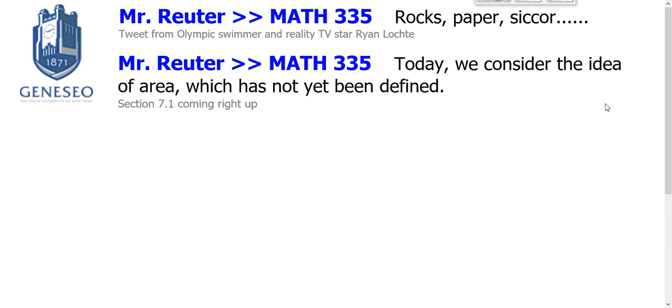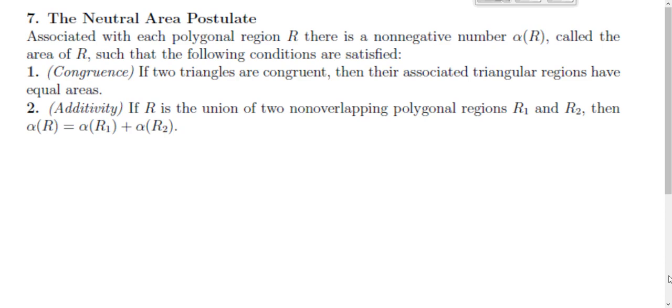Well, geometers, let's hop back into neutral geometry so we can talk about area. We have not yet spoken about area. Area is covered by the 7th axiom of our neutral geometry, and it reads like this.